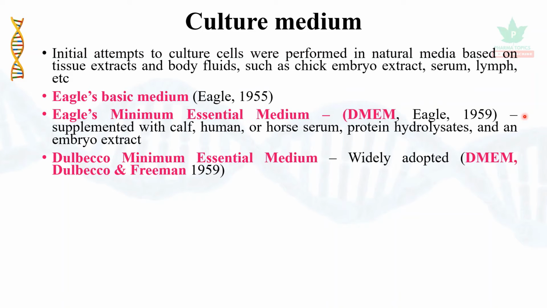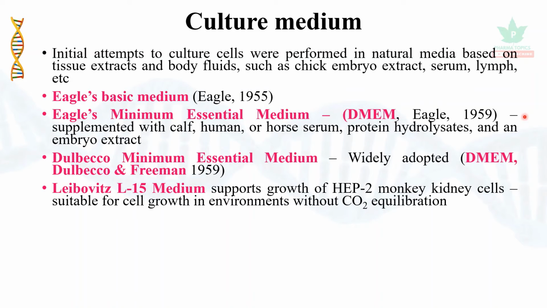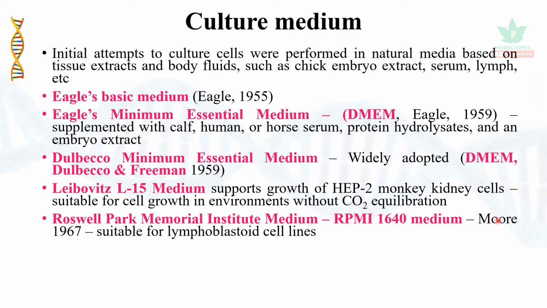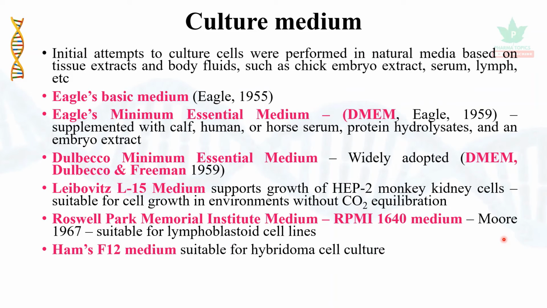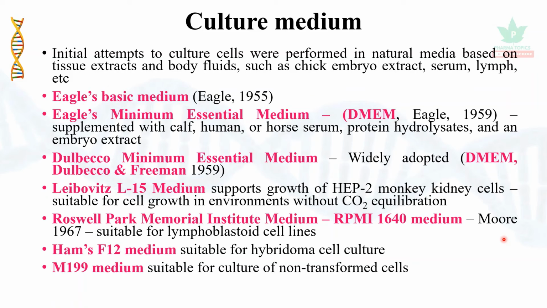Then Leibovitz L15 medium, which supports the growth of HEP2 monkey kidney cells. It is suitable for cell growth in environments without carbon dioxide equilibration. Then Roswell Park Memorial Institute medium or RPMI 1640 medium was designed by the scientist Moore in the year 1967. It is suitable for lymphoblastoid cell lines. Ham's F12 medium was suitable for hybridoma cell culture. M199 medium is suitable for culture of non-transformed cells.